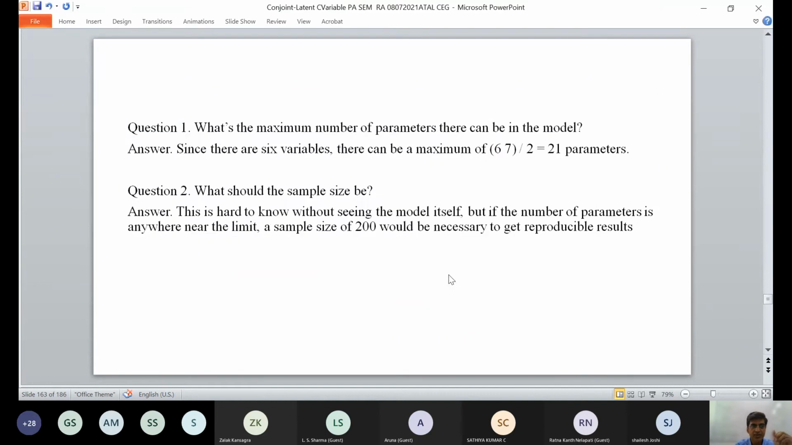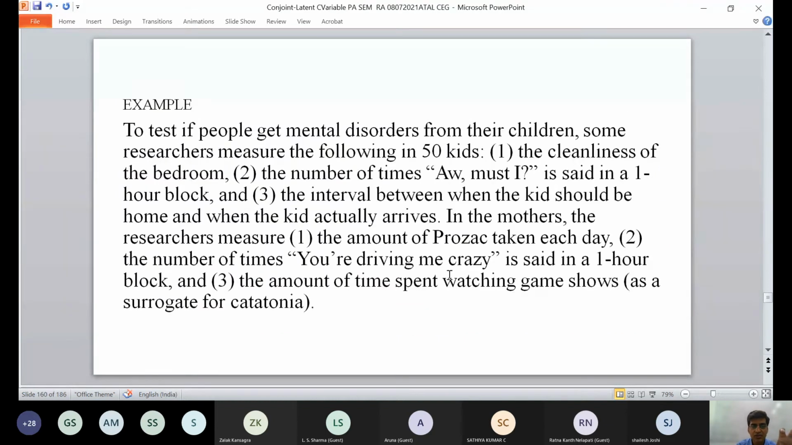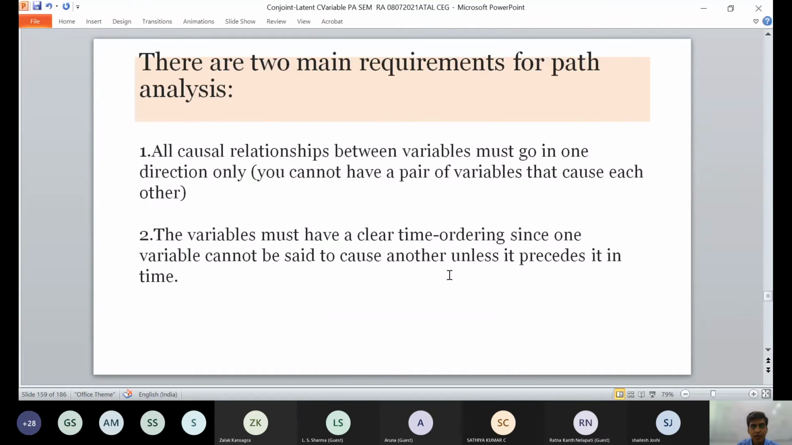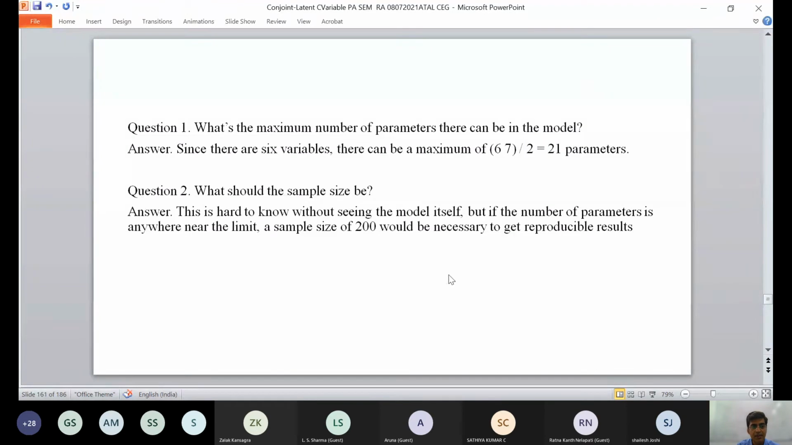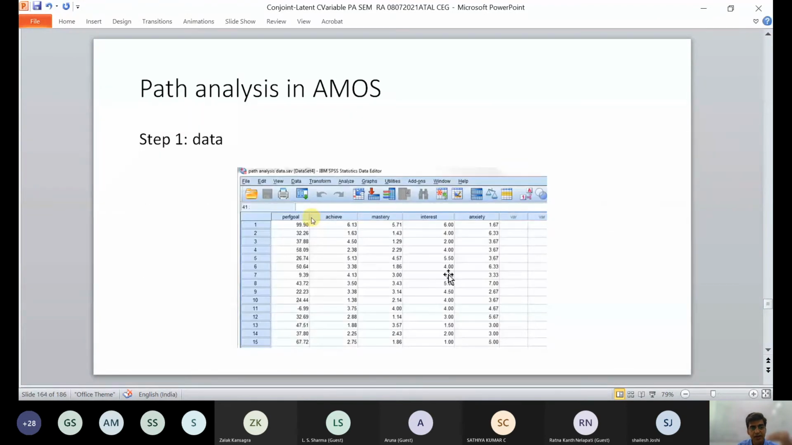So there are a number of questions here. What we're trying to see is whether people get mental disorders from their children. The research is conducted on 50 kids, with 3 and 3, so 6 variables. In mothers, the research measures these, and in kids, these. And the main requirements of path analysis have been given. This example has a number of questions which are answered subsequently.